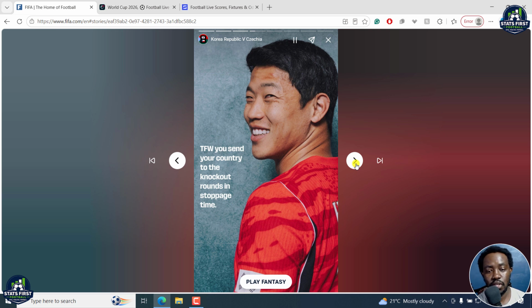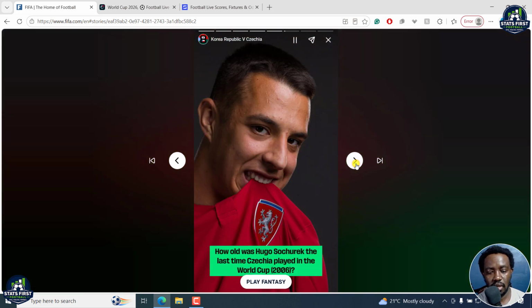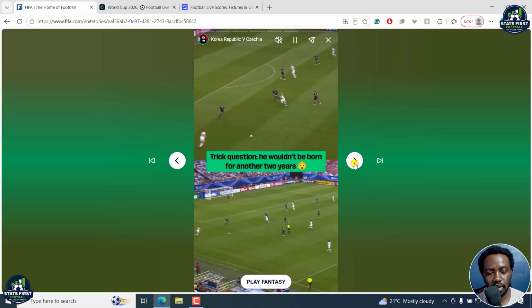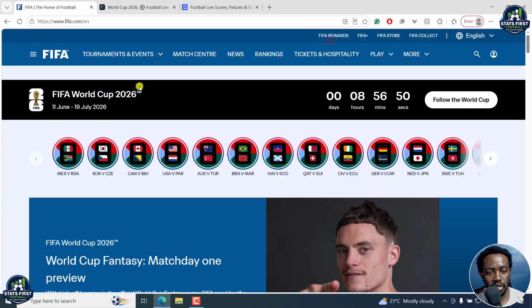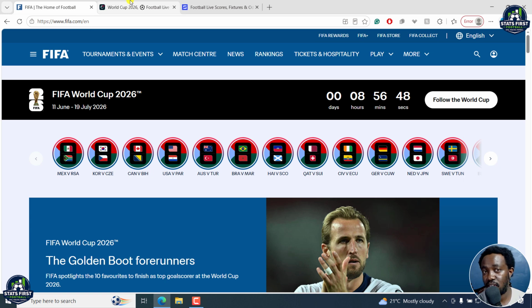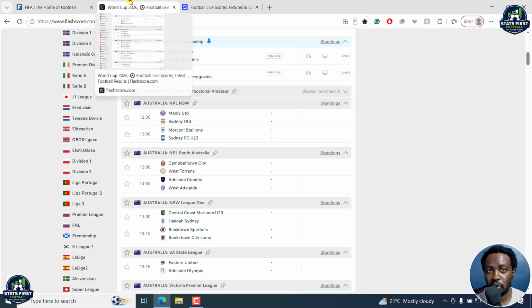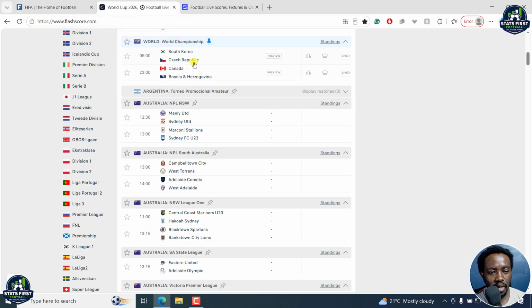Now obviously Song Heung-min is going to be featuring for South Korea. He's kind of in his last game more or less, and you can see a couple of players here from the Czech Republic. So my point is, let's do some analysis and see what our predictions will result in. Now it's going to be about 5 a.m. my time, and this is in Nairobi, Kenya.